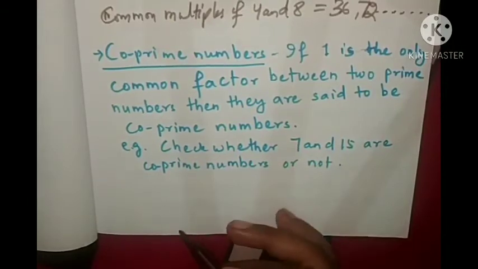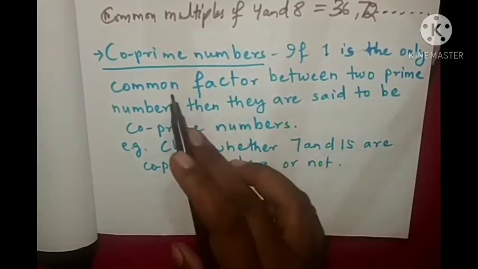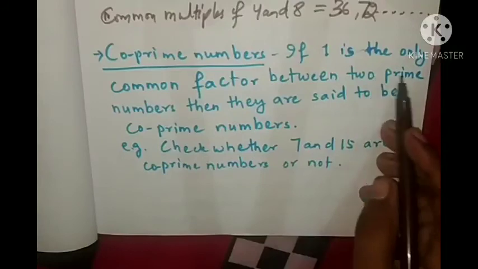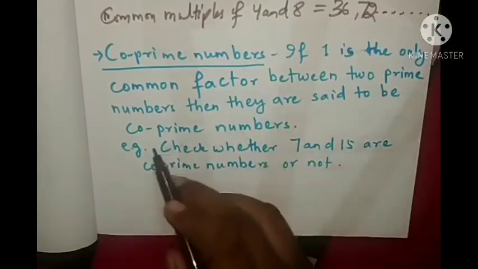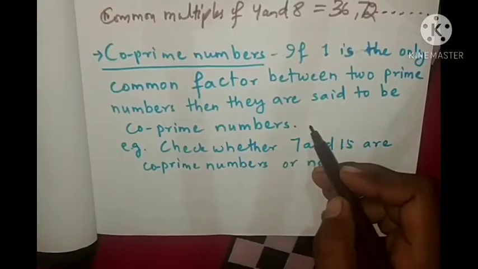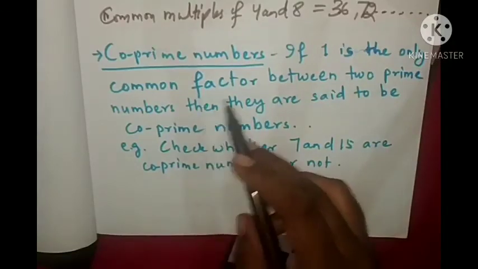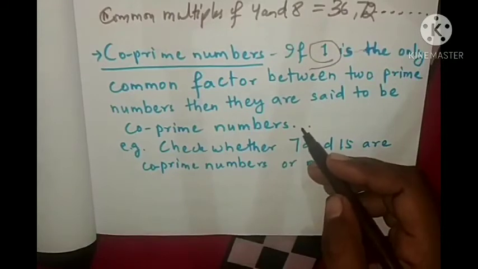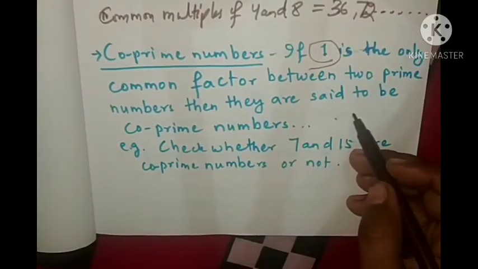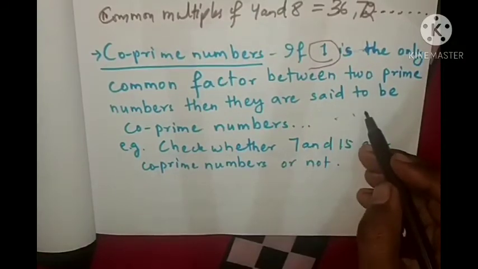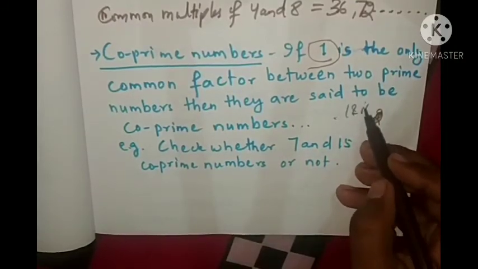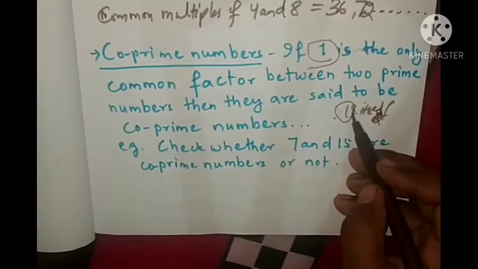Okay, so now we have seen common factors and common multiples. Next we will see co-prime numbers. If 1 is the only common factor between two numbers, then they are said to be co-prime numbers. Okay, means which are co-prime numbers? If they have only one common factor, that is 1. Means all the prime numbers are co-prime numbers, because they have only two factors, that is 1 and itself. So they have common factor only 1.